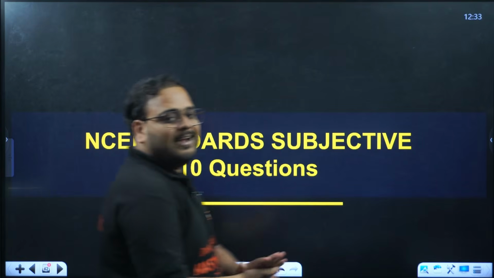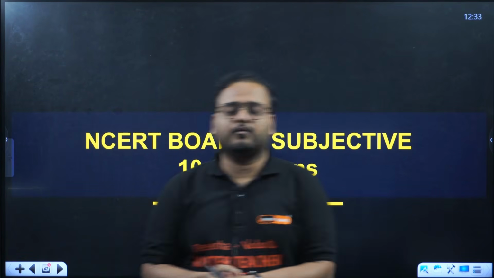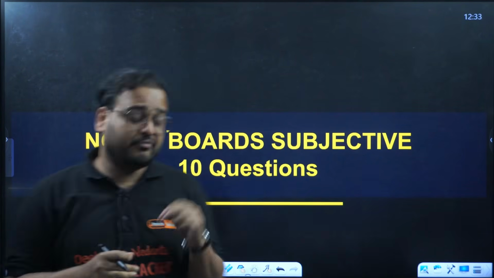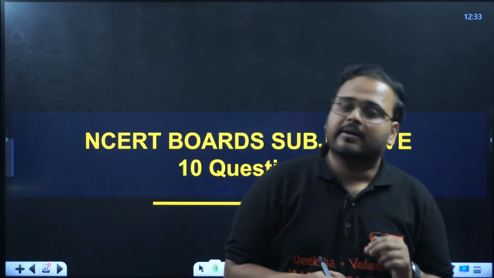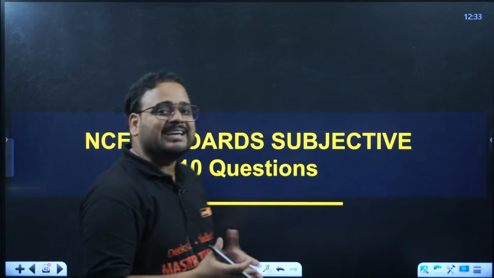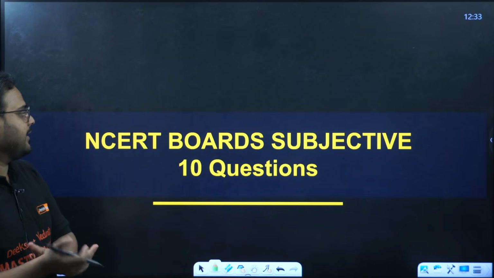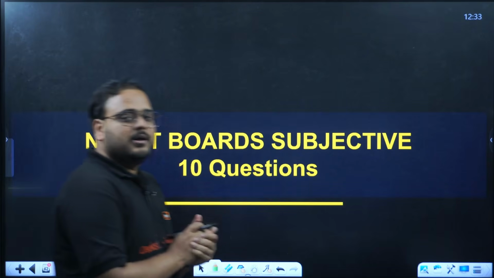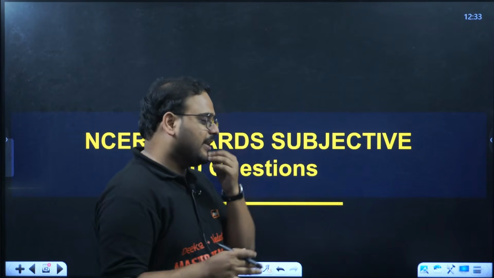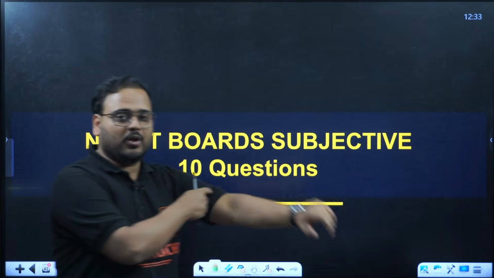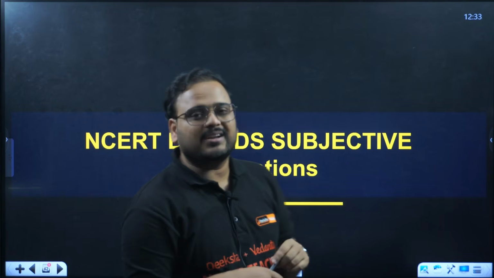So this was the end of the 15 questions I took for board style MCQs. Few of them were good quality questions, can also be expected to come in CET. Okay, let's solve some subjective questions, board style. From this chapter you can have 2 marker, 3 marker, 5 marker, all the categories are possible. Let's look at some of those questions.